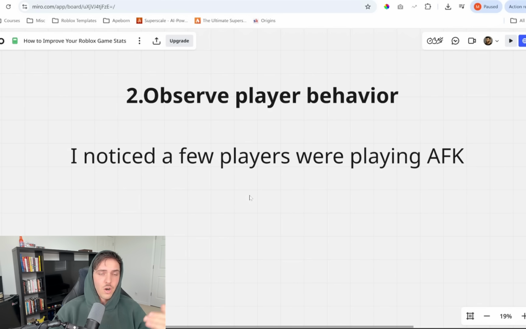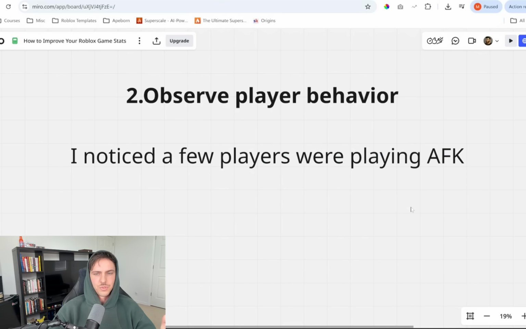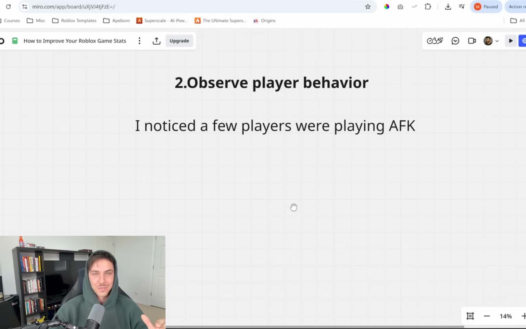Some of you guys might think, oh, just add an auto collect game pass. Here's something I want to talk about. You have to be careful with the products you sell, because this obviously seems like a simple solution, add auto collect. But what's that going to do? That could potentially wreck the entire economy of the game. So we didn't add auto collect.